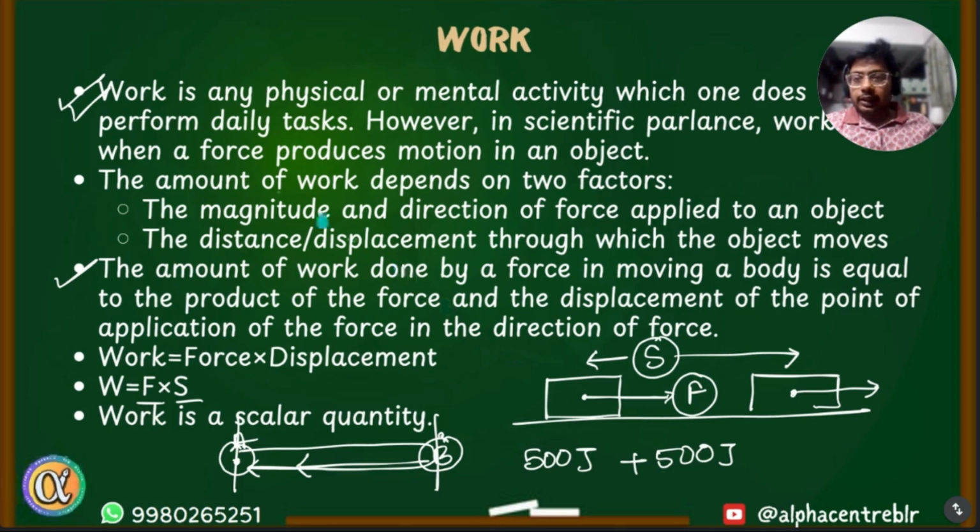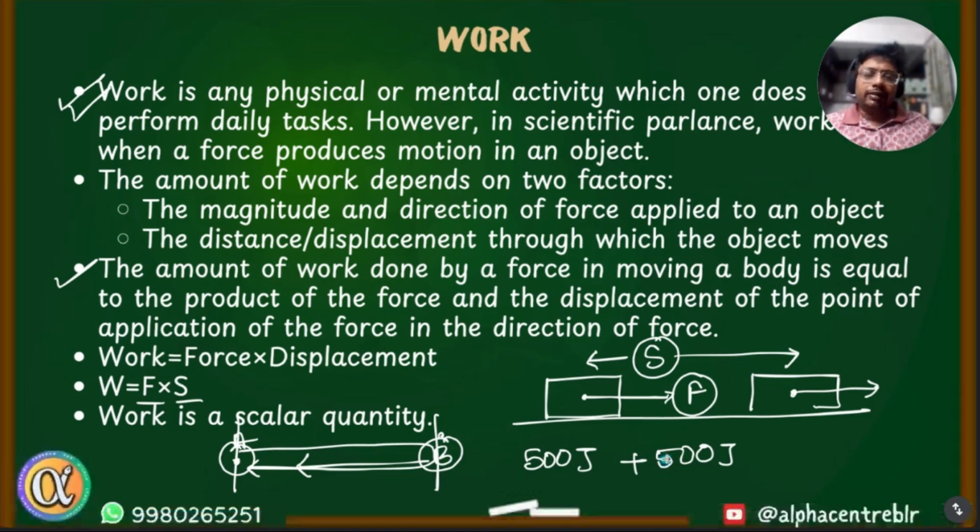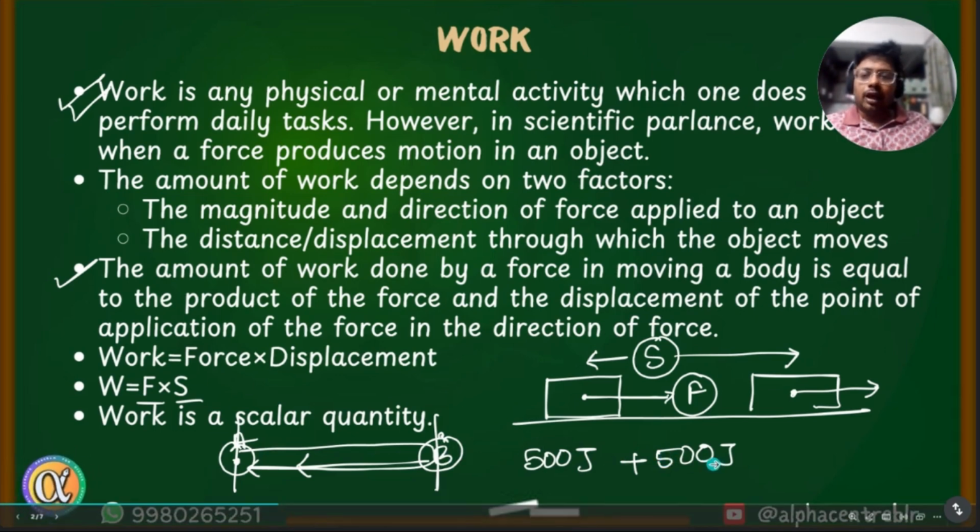In case of work done, we can say work is done like when you go from A to B, you did 500 joule of work, and then while coming from B to A, the force again did 500 joules of work. So total work done here is 500 plus 500, that is 1000 joules. So it is a scalar quantity. So it is undergoing a scalar addition.